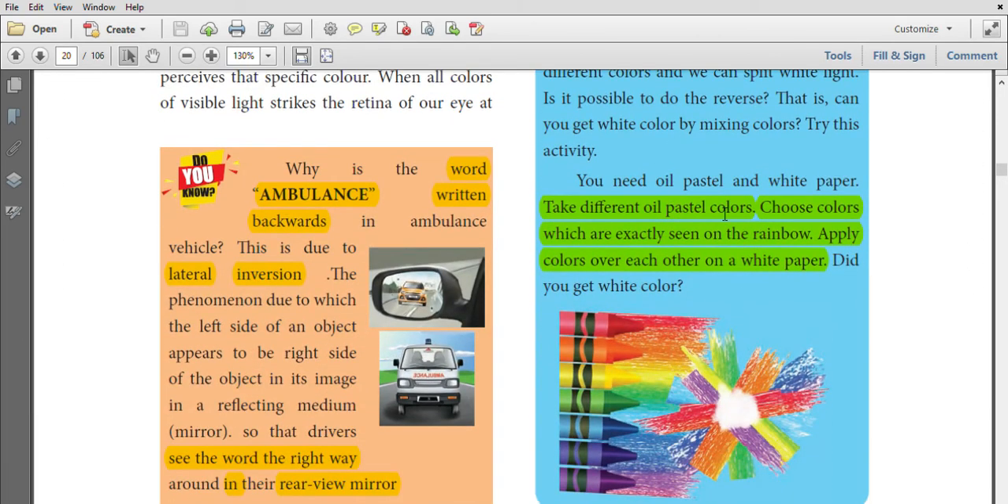Take different oil pastel colors. Choose the colors exactly as seen in the rainbow. Apply the colors on one another. At the center we have a white color. What do you understand from this? White color has all the 7 colors of the rainbow.